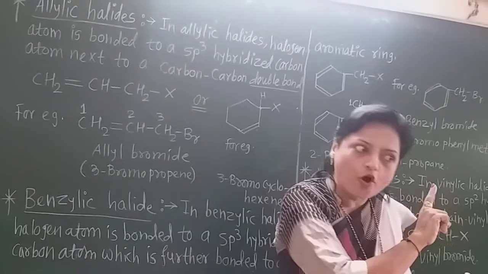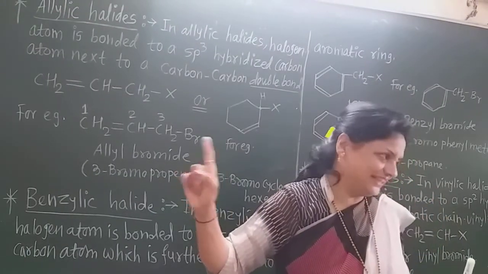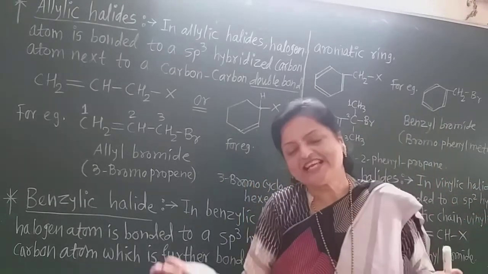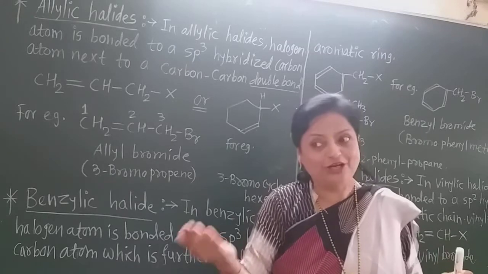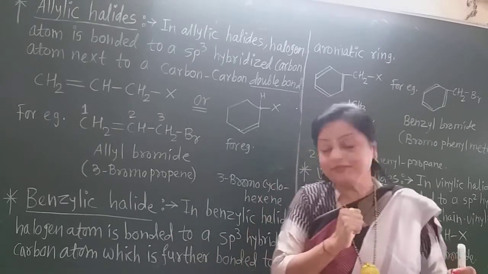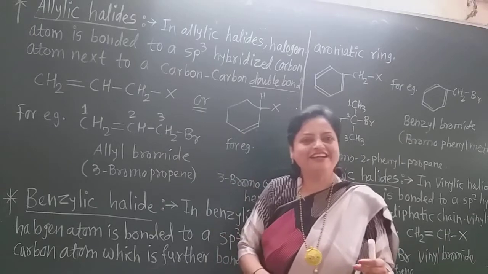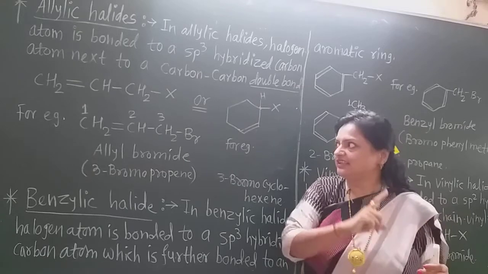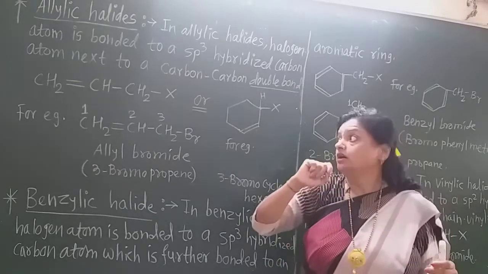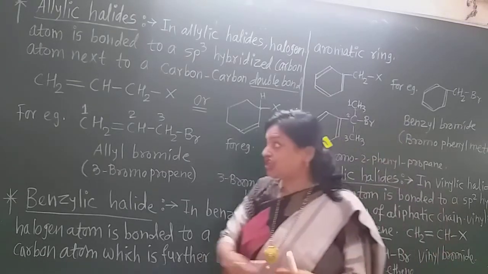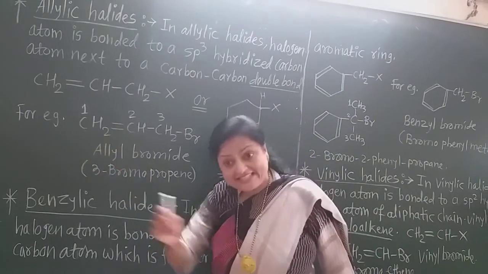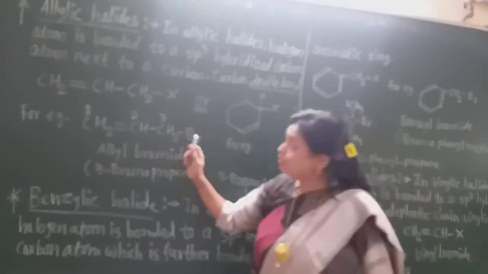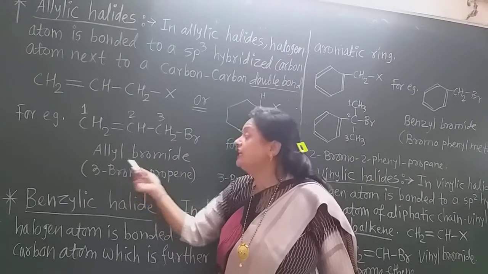Okay, in the case of all singly bonded carbon atoms, suppose that is an alkyl halide, we always number from the carbon where the halogen is nearest. But if there is an allylic halide, or allylic halogen derivative, then keep in mind that we have to write the numbering from the carbon where the double bond is near, and not from that of the halogen. Remember that. So the IUPAC name of this allyl bromide is